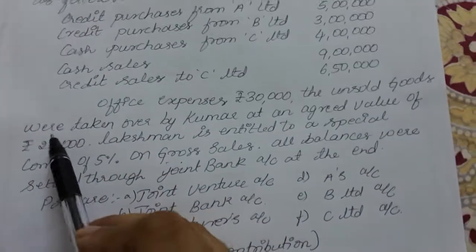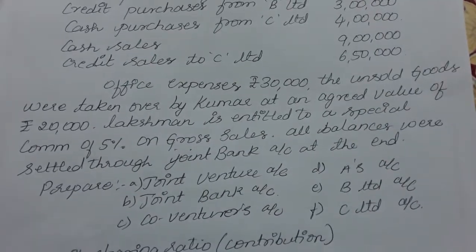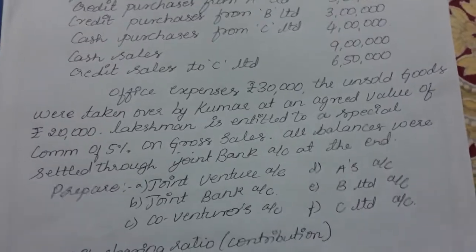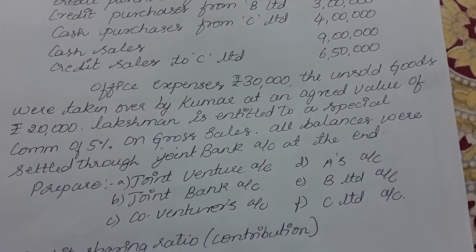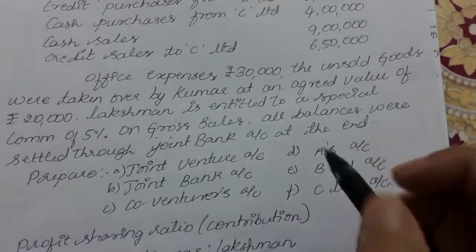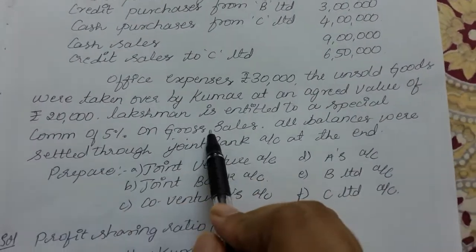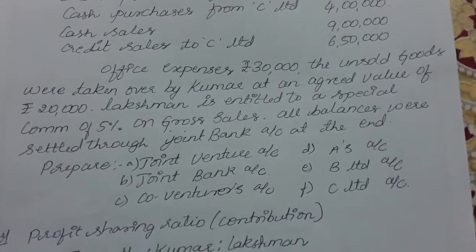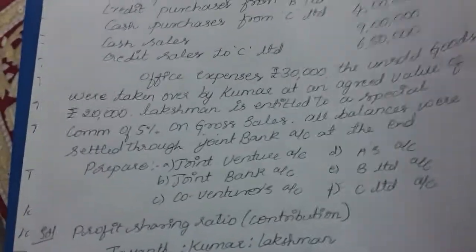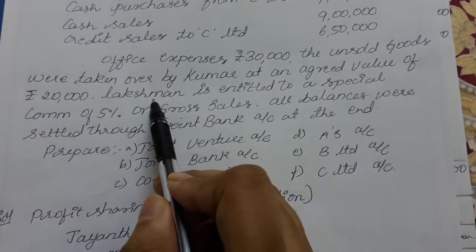The unsold goods were taken over by Kumar at an agreed value of 20,000. So here the goods have been taken over by the co-venturer. So where will that be recorded? First it would be recorded on the credit side of the joint venture account, and also on the credit side of the co-venturer's account. So next, Lakshman is entitled to a special commission of 5% on gross sales. Any commission that has been paid will be recorded on the debit side of the joint venture account, right? That is 5% commission and only for Lakshman.